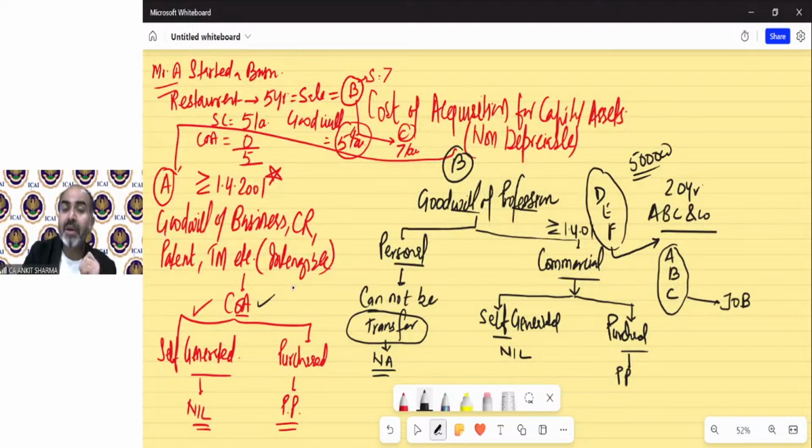So in that case, there will be goodwill of profession, and because it is self-generated, the cost will be nil. And if DEF are going to transfer that to someone else, then they can charge a cost of 5 lakh rupees, same as in this case. So case A was also for intangible assets, and intangible assets include business goodwill, and all these are kind of a license. So for this case, the concept is the same: self-generated nil, purchase price. In case of goodwill of profession, same concept: personal nature goodwill cannot be transferred, commercial nature, same cost of acquisition provisions applicable.